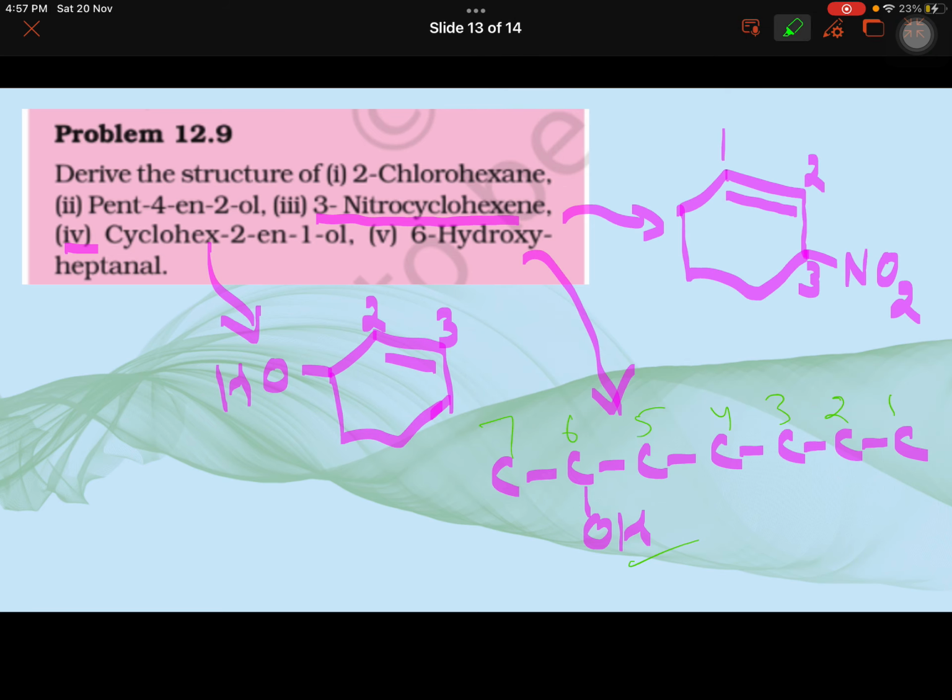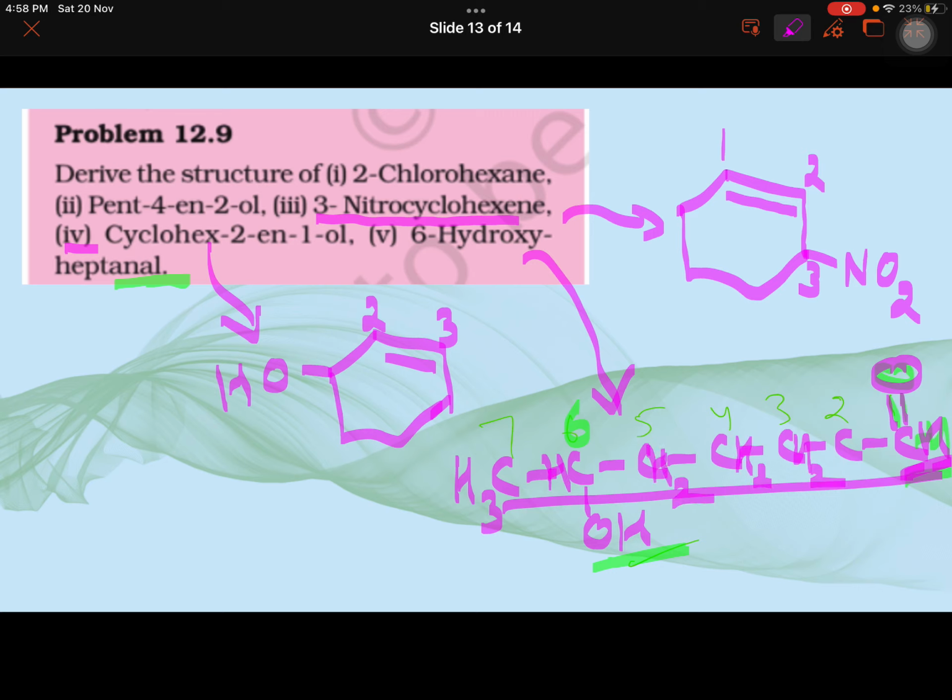So if OH is here, sixth carbon, and it is heptanal, means aldehyde. That means this is C double bond O, H. This one. Heptanal is this. On the sixth carbon you have OH, so it is hydroxy. And you complete the bonds by putting hydrogens. CH2, CH2, CH2, CH2. That's it.